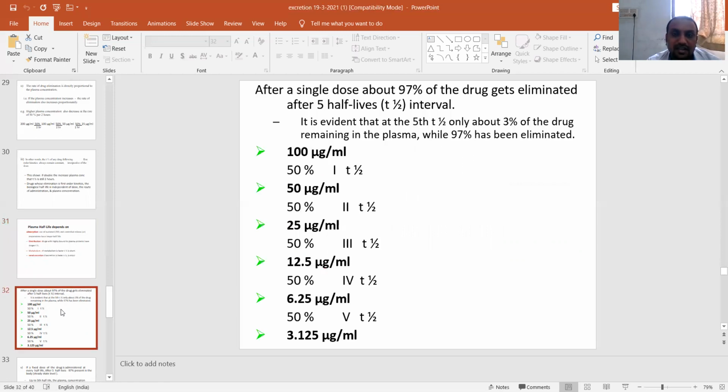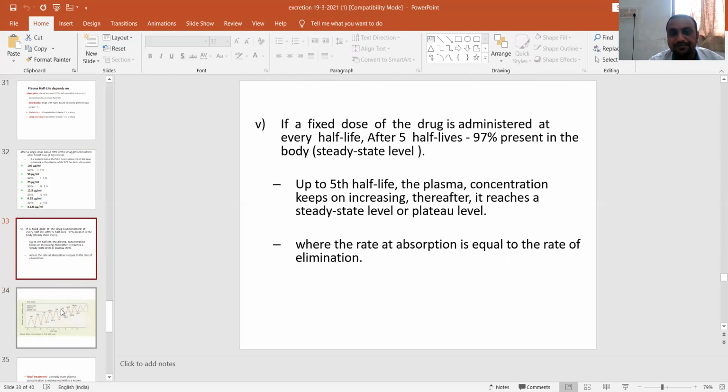So this is another example. You can understand that with a single dose, about 97% of the drug is eliminated after 5 half-lives. Initially you have given 100 microgram per ml, that is the initial dose. At the 5th half-life, the concentration of the drug has been reduced to 3.125 microgram per ml. So 97% of the drug that has been accumulated has been eliminated.